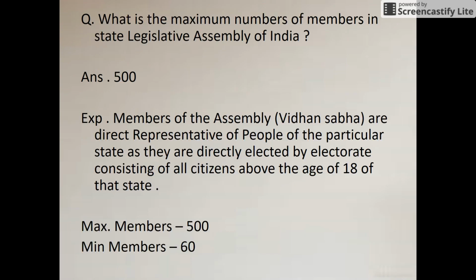The next question is: what is the maximum number of members in the state legislative assembly of India? So that will be 500, and the minimum can be 60. Okay, just go through the explanation once. I have written how they can be elected and what the criteria for that are, so just have a look at that also.